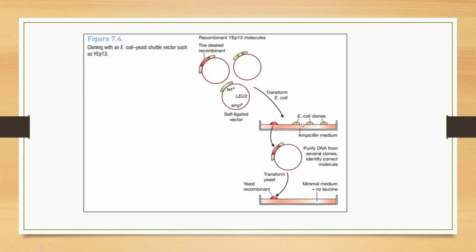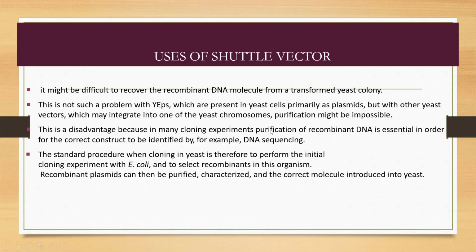When it has been fused, on ampicillin medium, the E. coli clone is chosen and the DNA purified. Several clones are identified using this minimal medium. Now, where is it used? It is not such a big problem. These plasmids are integrated, and they can also be purified easily.